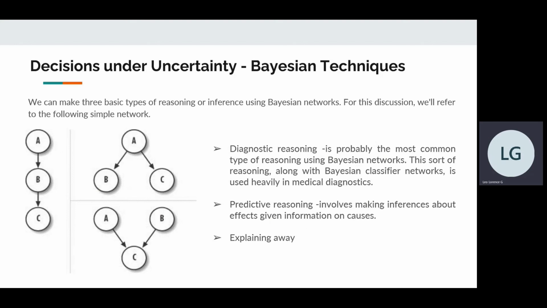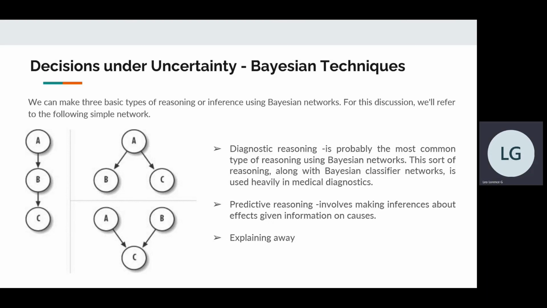So we can make three basic types of reasoning or inference using Bayesian techniques. Let's consider the following figure. The network on the left is called a causal chain. In this case, it's a three-node chain. The network on the upper right is called a common cause network. It's more commonly referred to as the naive Bayesian network or the Bayesian classifier. The network on the lower right is called the common effect network. The three basic types of reasoning are as follows.